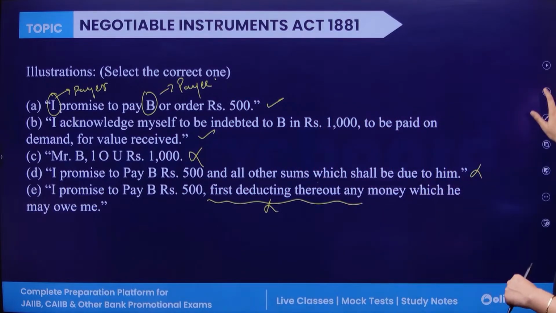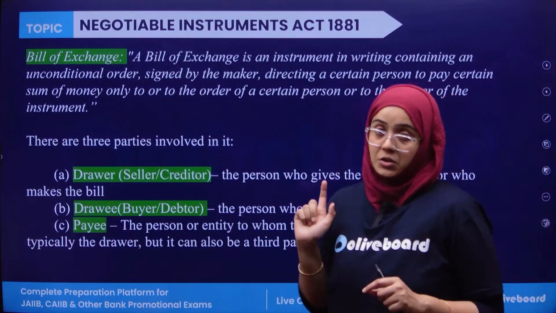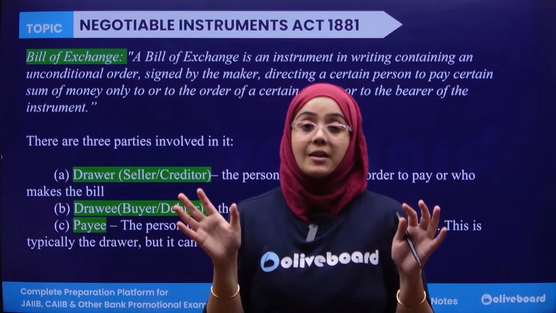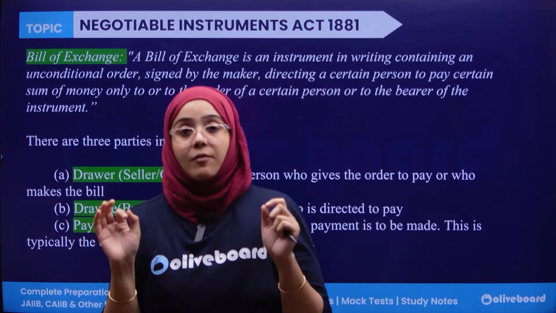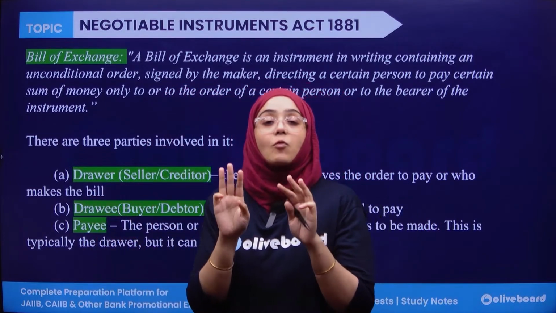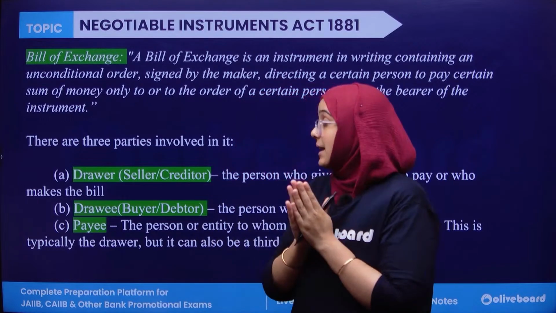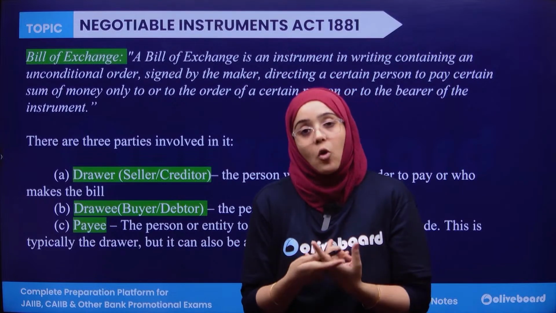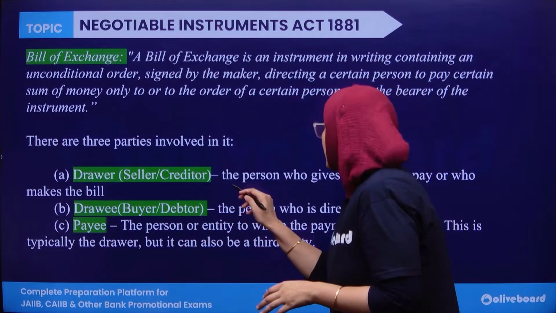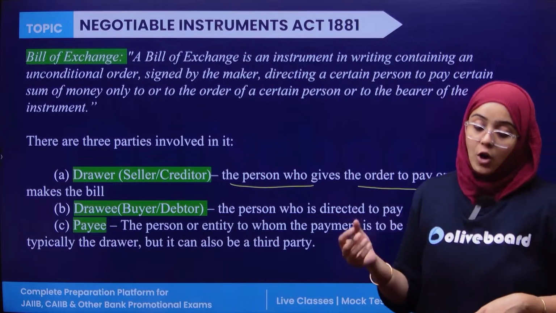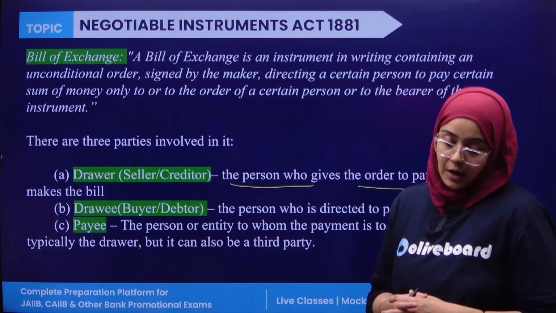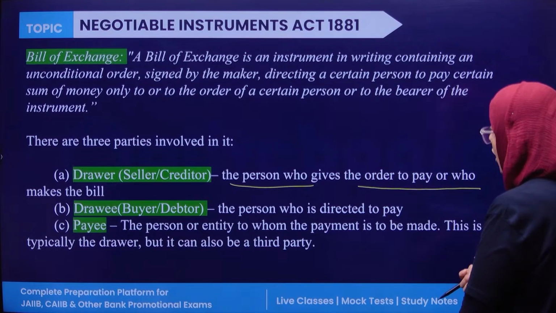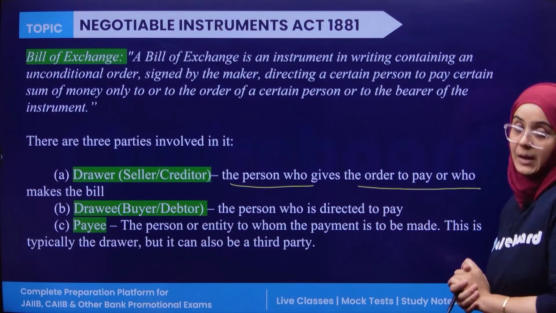Now next, if we talk about the bill of exchange, there is a difference between a bill of exchange and a promissory note. First of all, the bill of exchange. There are three parties involved in a bill of exchange. There is a drawer, who is the seller, or you can say the creditor. The drawer is the person who gives the order to pay or who actually makes the bill.